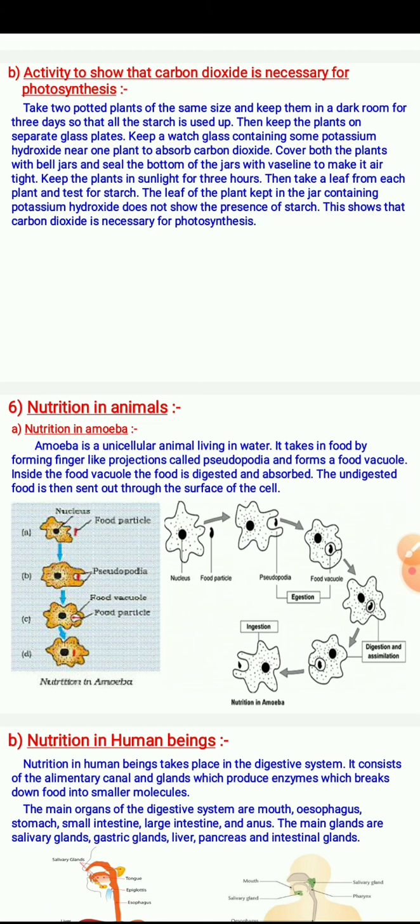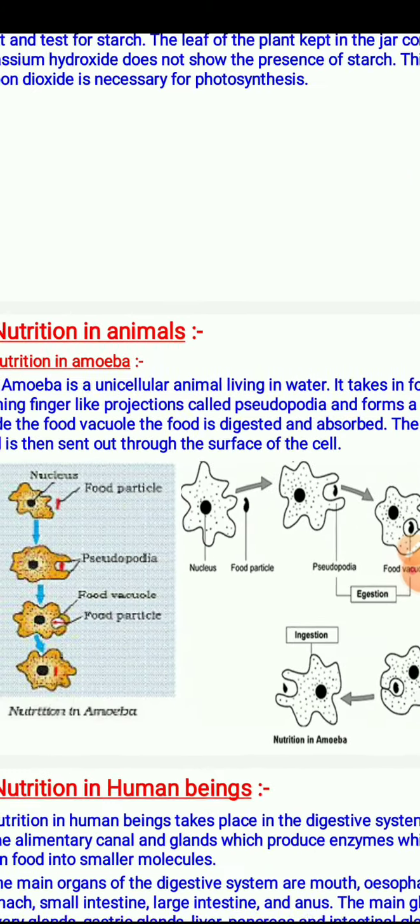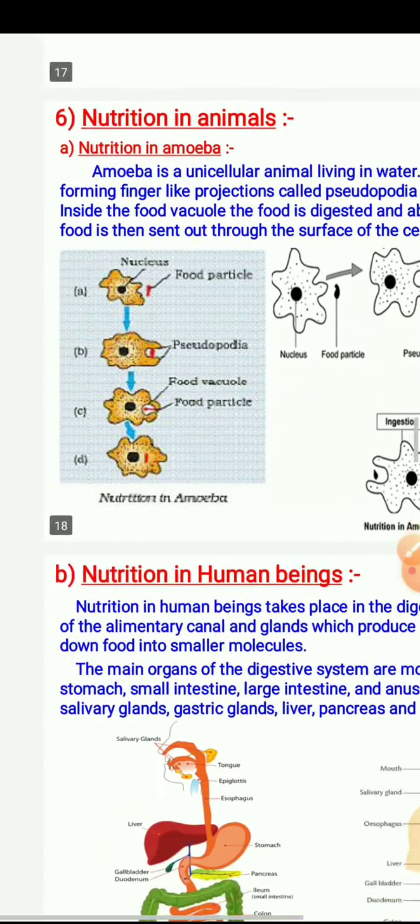The undigested food is then sent out through the surface of the body. This is the diagrammatic representation. You can easily understand the whole process.